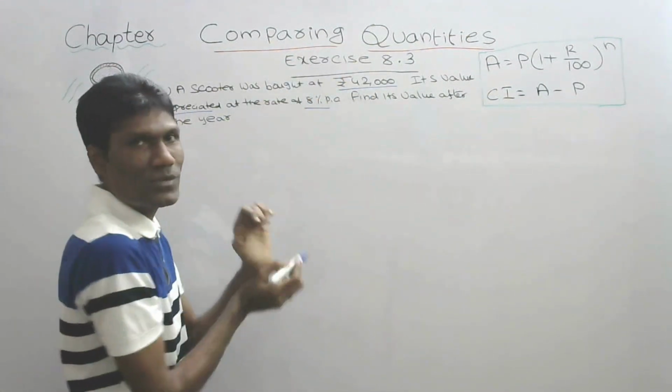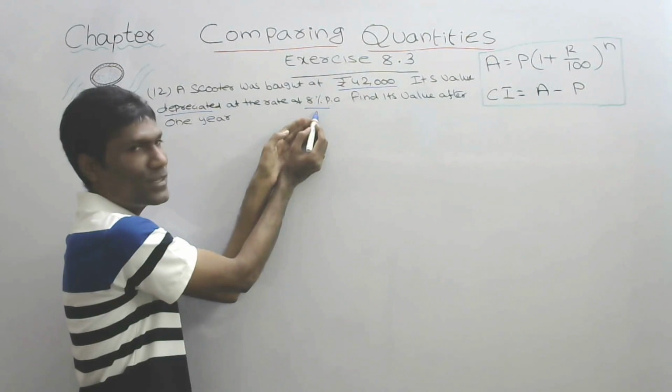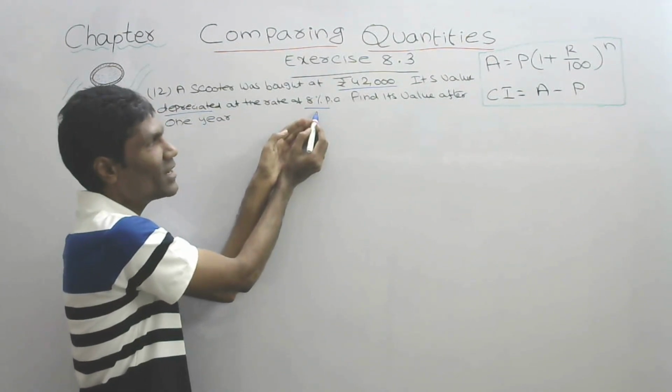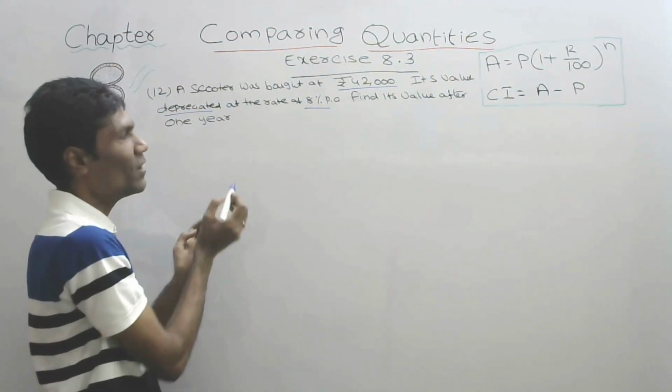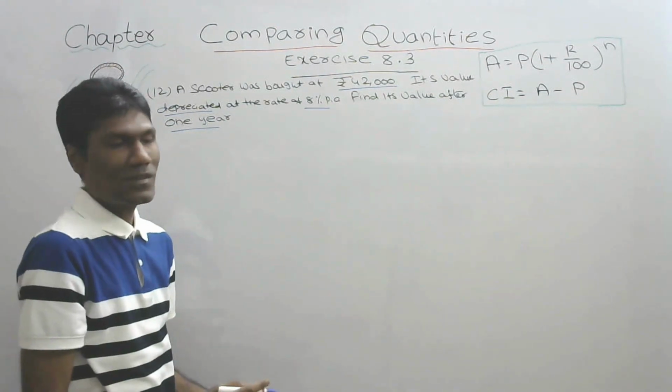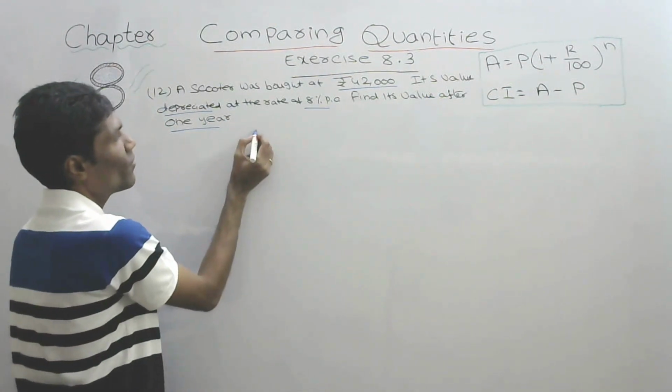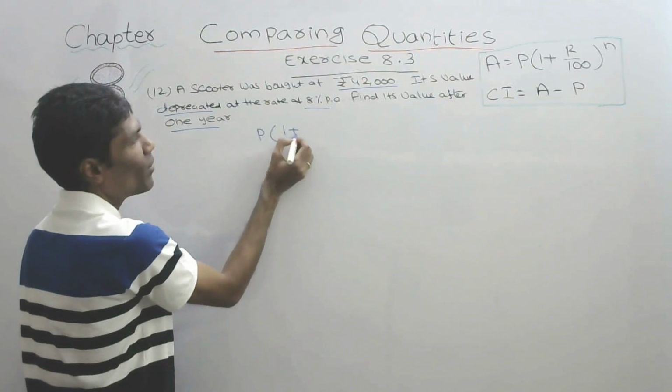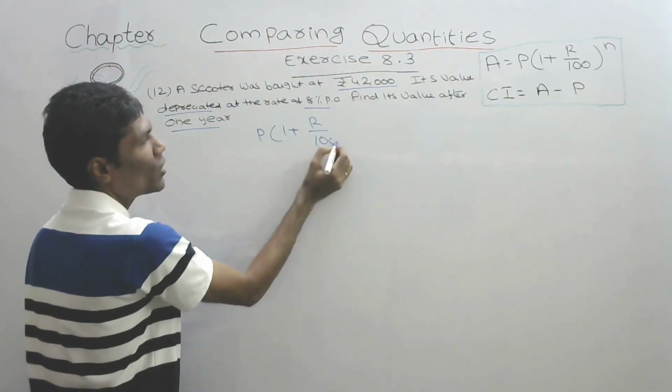Now, the same concept. Initially it is 42,000, decreasing at the rate of 8%. What is the value after 1 year? The same formula we are using: P into 1 plus R by 100, whole to the power of n.